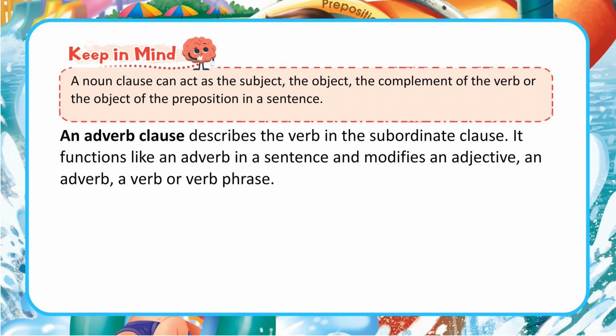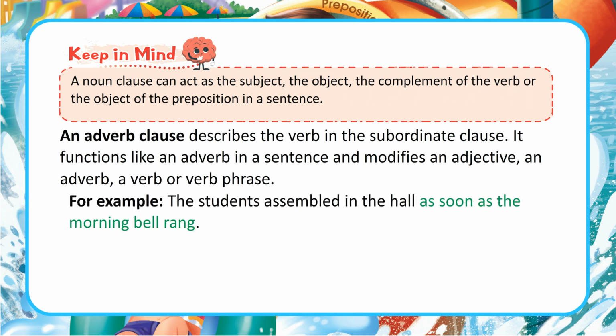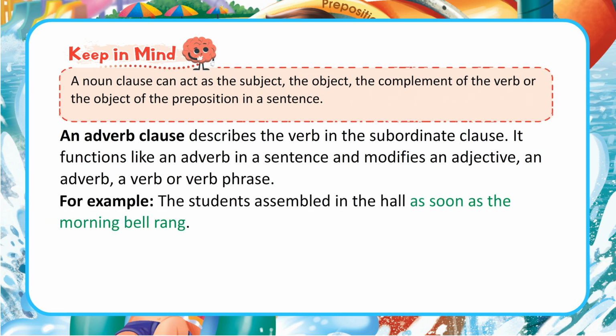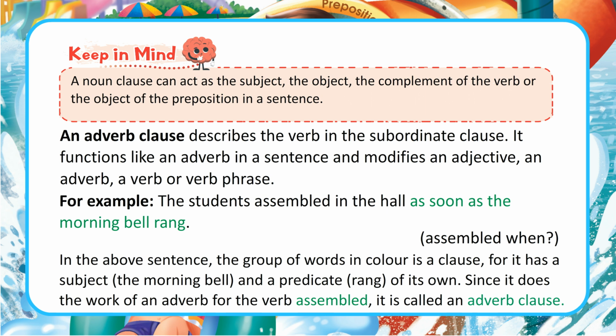An adverb clause describes the verb in the subordinate clause. It functions like an adverb in a sentence and modifies an adjective, an adverb, a verb or verb phrase. For example, the students assembled in the hall as soon as the morning bell rang. Assembled when? In the above sentence, the group of words in color is a clause, for it has a subject, the morning bell, and a predicate, rang, of its own. Since it does the work of an adverb for the verb assembled, it is called an adverb clause.